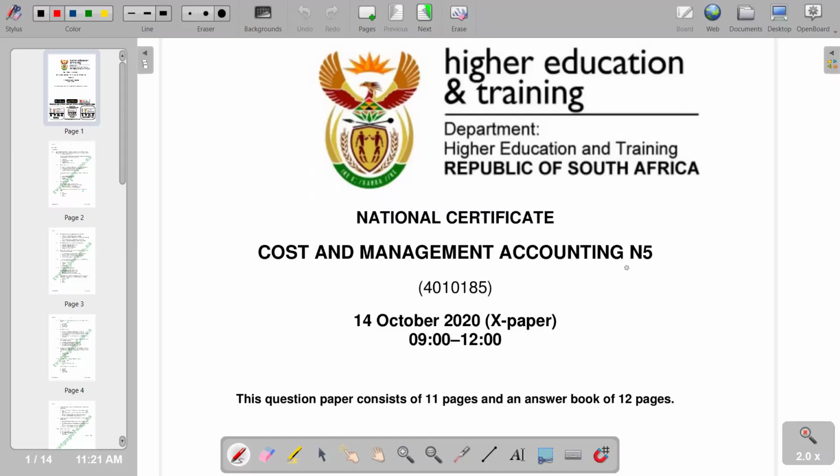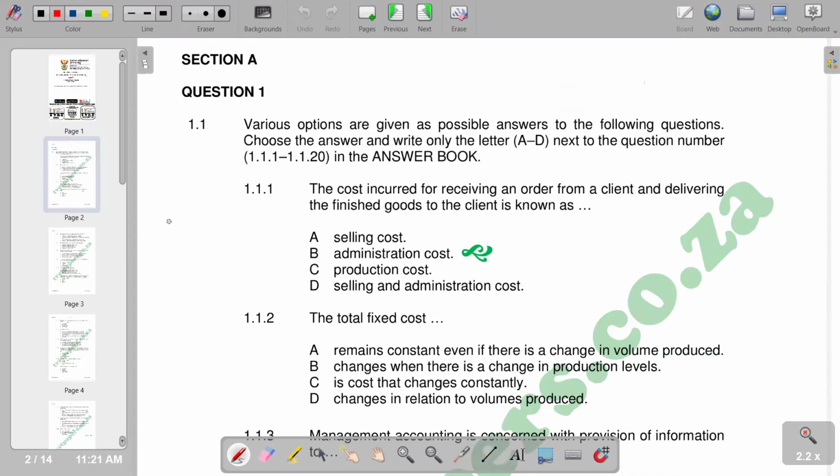Cost and management accounting in 5. We are going to look at a question of October 2020. So we are going to look at the first question that we have on section A. On the multiple choice section, the first question is: the costs incurred for receiving an order from a client and delivering the finished goods to the client is known as.